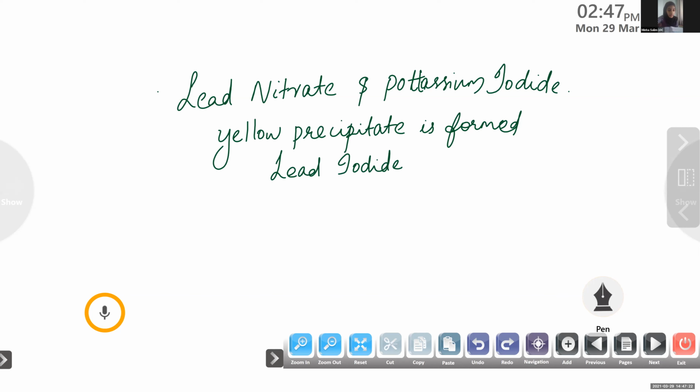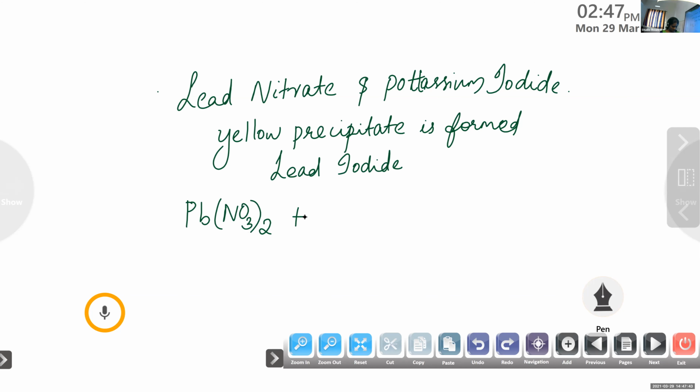Pb. Then NO3, NO3 twice. Okay. This is the chemical formula of lead nitrate, Pb(NO3)2.